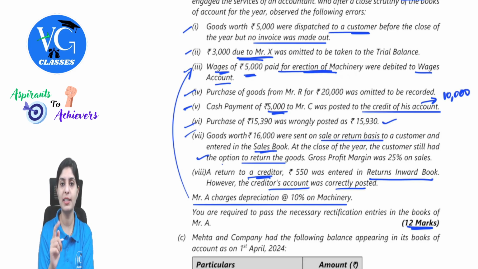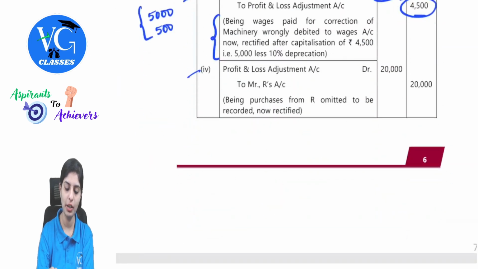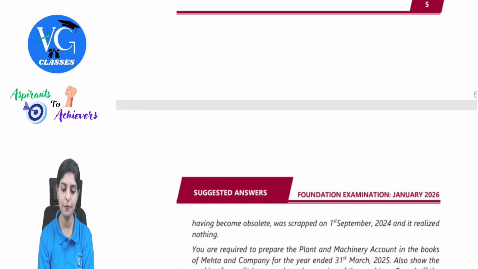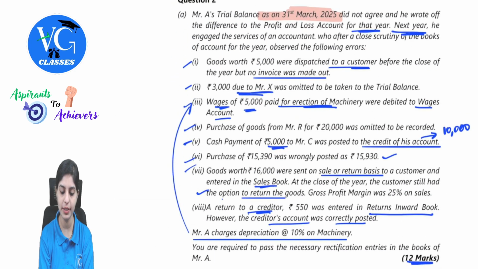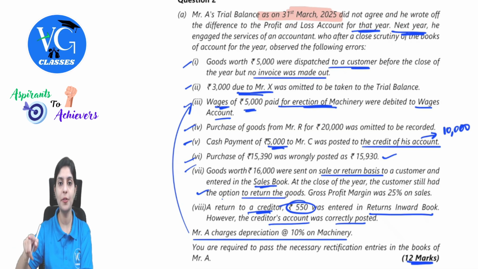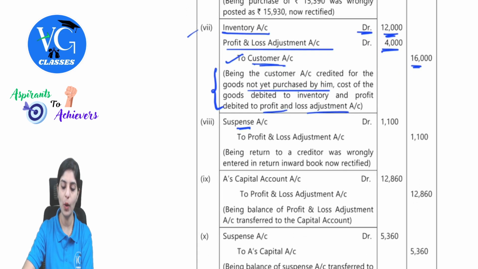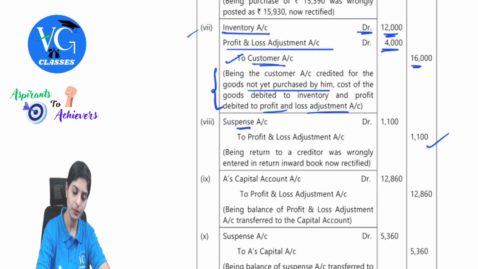Remember, here the sales return will be routed through which account? Again, profit and loss adjustment. The creditor's account was correctly posted. So the entry will be suspense account debit to profit and loss adjustment. Here again, if you observe the same treatment, the amount covered is 550. 550 was debited, so first I have to cancel that. So 550 there, and the correct amount of 550 needs to be credited. So the total amount which we need to take here is 1,100. I hope this is clear.